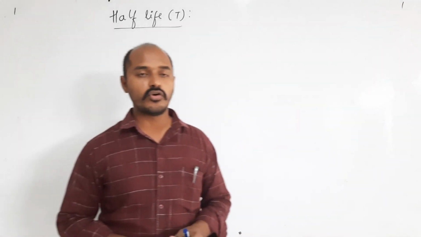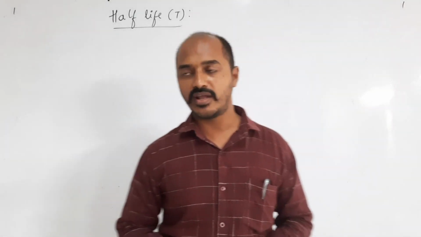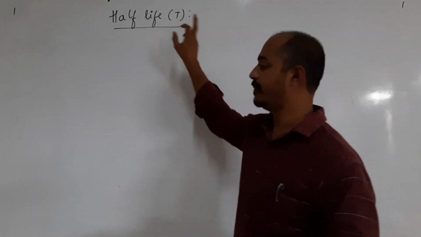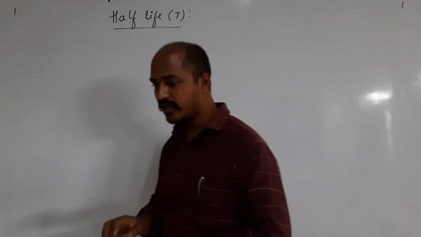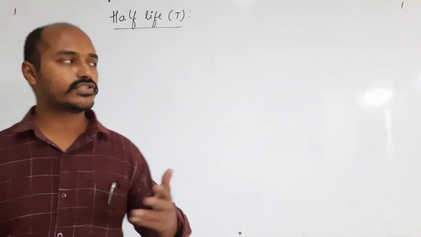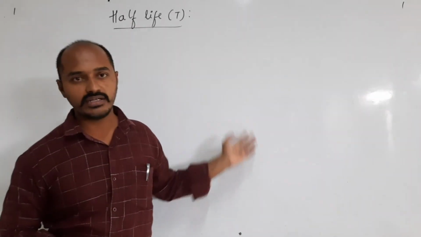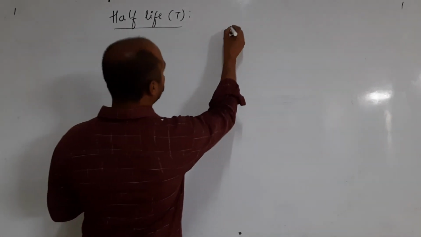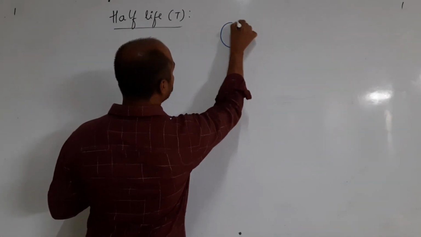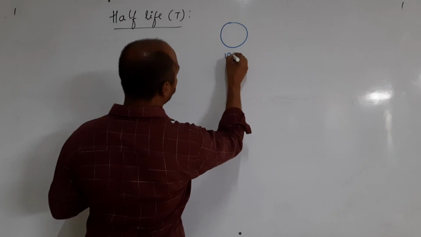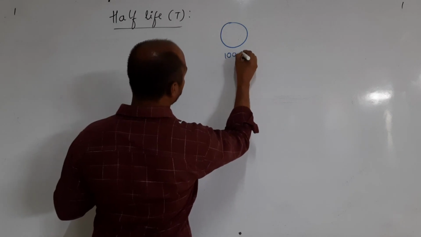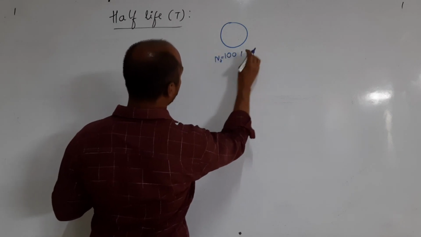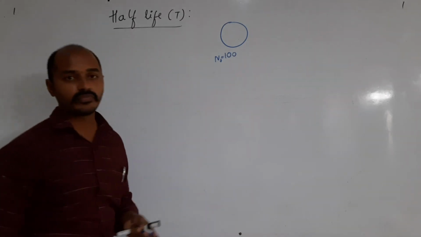So next we will go for the half-life. Half-life is denoted by capital T. Half-life and range. Let us have the basic idea first. Thereafter we will go for the definition and derivation. So half-life. If I take a sample in which 100 active nuclei are there, N naught is equal to 100.